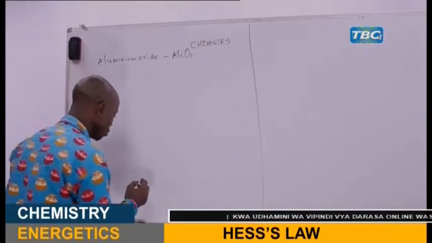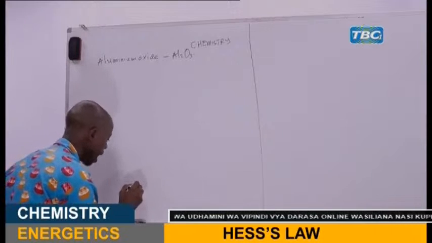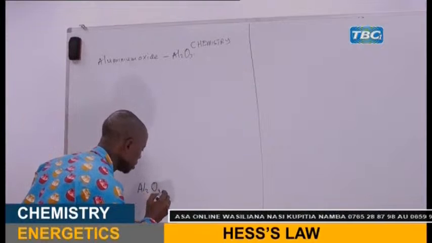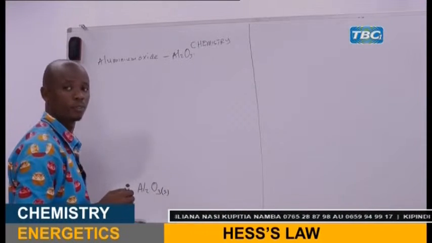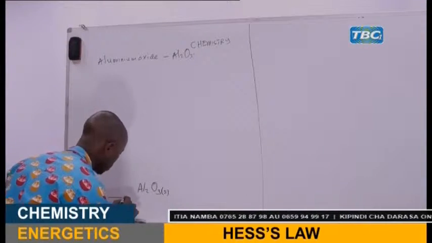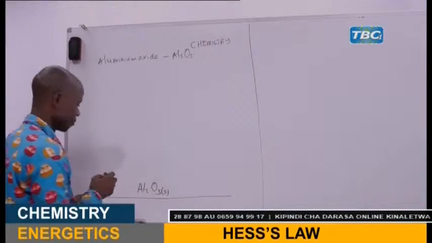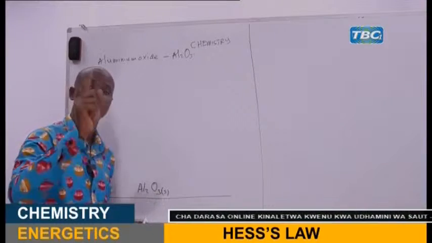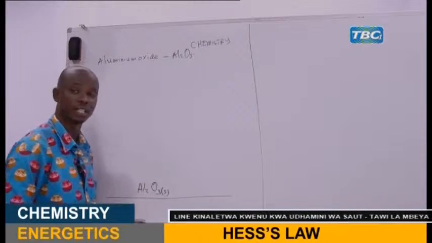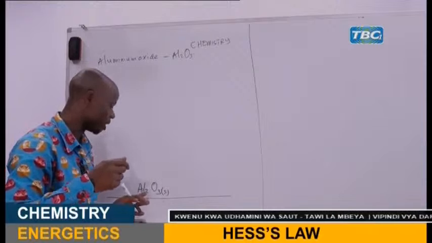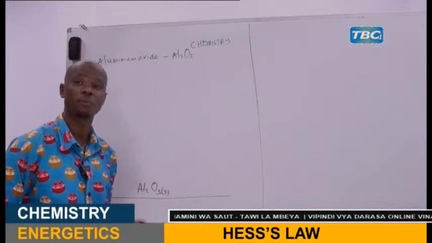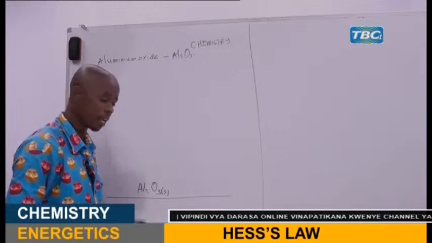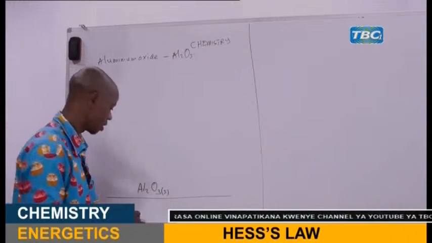What you have to do is write that compound, aluminum oxide, at the bottom here. This is an ionic solid. Then you underline it, you put the line here. This compound is formed from two elements, as you can see. How many elements? There are two elements. What are those elements, my dear students? You can see there is the aluminum element and there is the oxygen element.